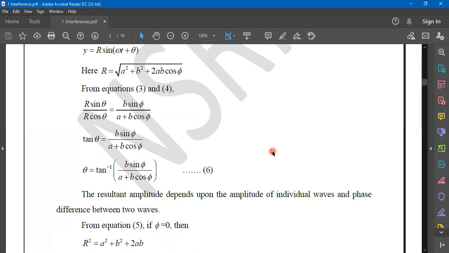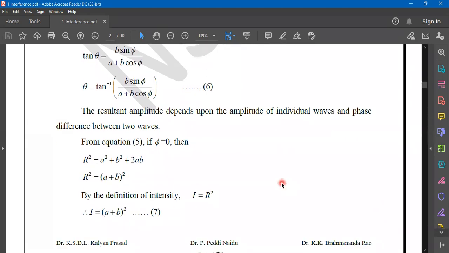Everything regarding the resultant wave is known to you now. Of course, now we will discuss some different cases. The resultant amplitude depends on the amplitude of individual waves anyway.